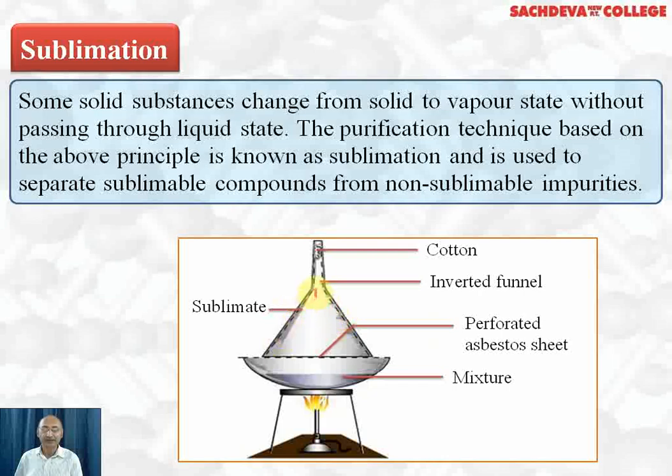and these vapors will come in contact with the sides of this inverted funnel and change into solid. So purified organic compound we will be able to get with the help of sublimation. So this substance which is obtained in pure form by sublimation is called sublimate. Now this technique is not applicable to all compounds, all solids. Only those solids can be purified by this method which can sublime.